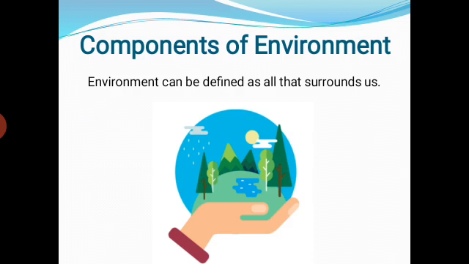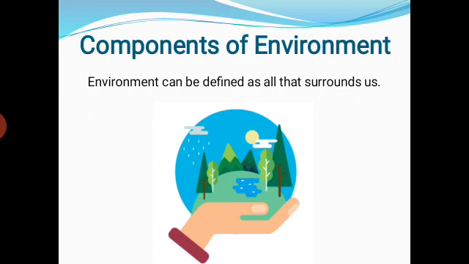Students, one question I'm asking you: what do you mean by the environment? What is the meaning of environment? The definition of environment is given in front of you. Environment can be defined as all that surrounds us. That means our surroundings where we live. Students, in our daily life, we observe many things, some natural and some man-made. All natural as well as man-made things are included in the environment. So this is called environment.